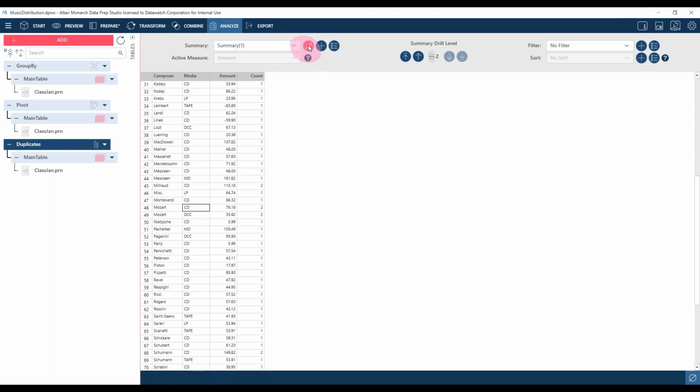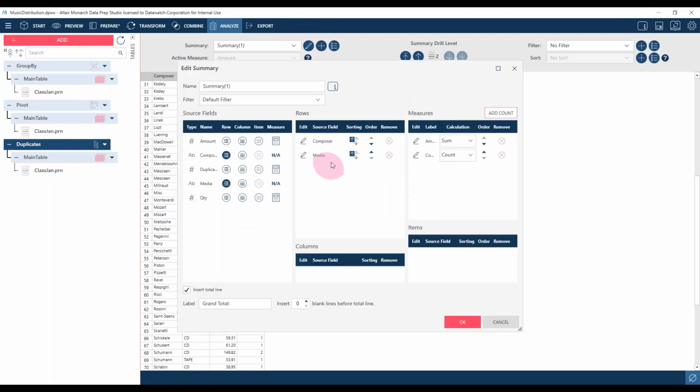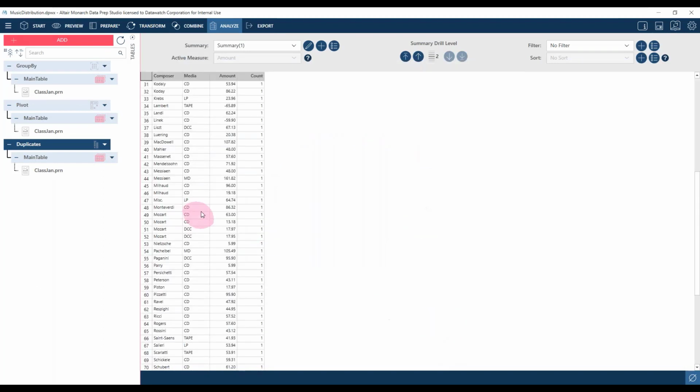But what we can do is to use the item field instead. So if I remove the lowest key as the media and instead bring it in as an item field, what this actually does is you can see it stops the summarization. So this count is always going to be 1 now, no matter how many records we had. But it gives us the ability to see all of the transactions that made up that value for the Mozart CD, these 2 lines here. So there's obviously the 7618 that we were looking at.